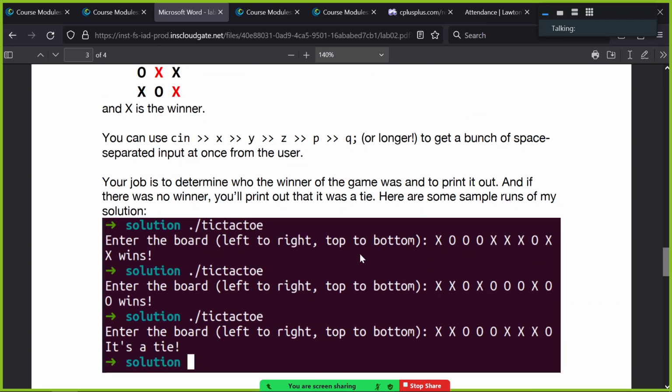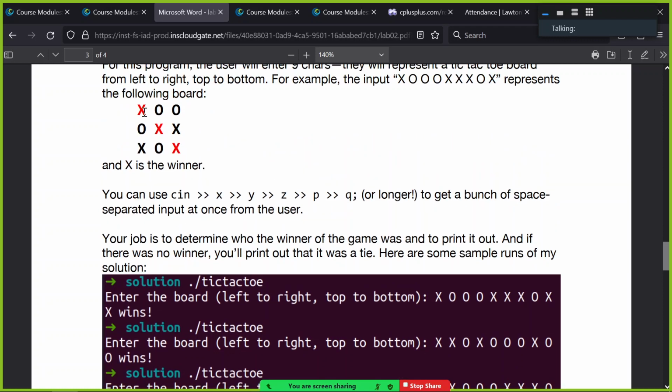You're going to ask the user to enter the board, and you're going to get 9 characters from the user. And you can use that cin statement just a bunch of times to get a bunch of character variables at once. So read into a bunch of space-separated variables. This is the line that you could use. You'll have to make 9 of them, though. So you're going to get every character that corresponds to all of the board elements. I think I've already given you the names that you should use, but you're going to get them all, and then it's your job to figure out if there was a winner.